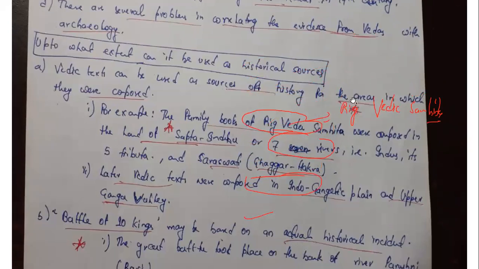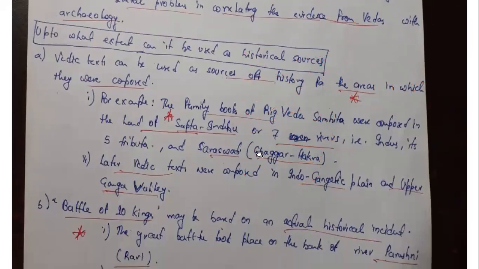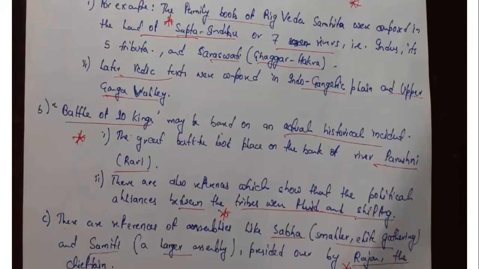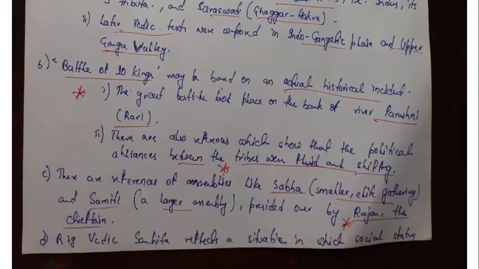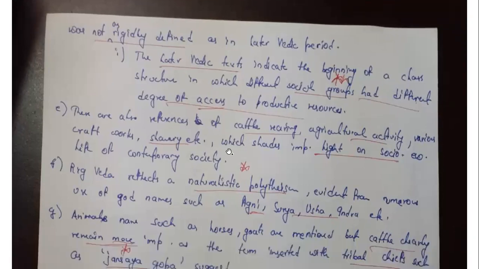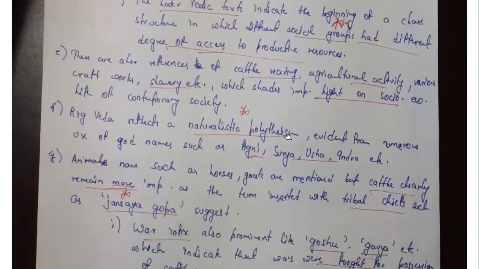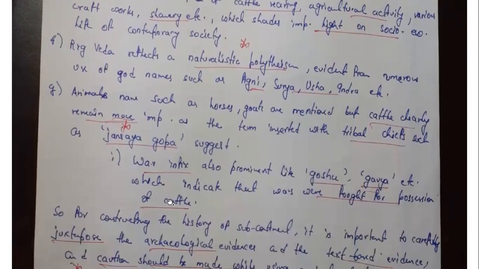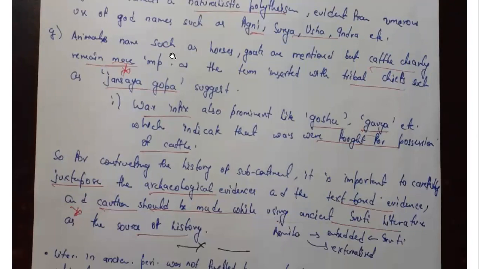The second part, which we have discussed, is up to what extent they can be used as historical sources. They can be used as sources for those areas where they were composed. Then the Battle of Ten Kings, it may have happened. Sabha and Samiti references you are finding. Then they talk about society, what kind of society there was, different degrees of access to productive resources, references to slavery, cattle rearing. We have discussed this. Polytheism, and apart from polytheism, I have also told you about Kathenotheism. Then wars were fought over cattle.